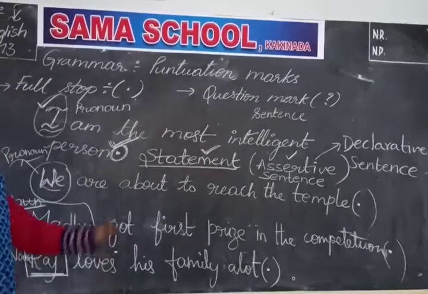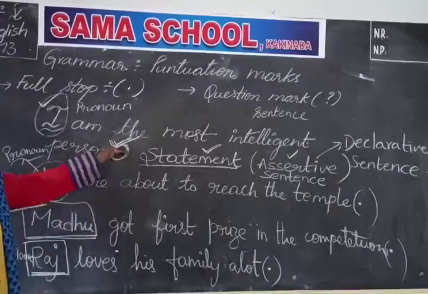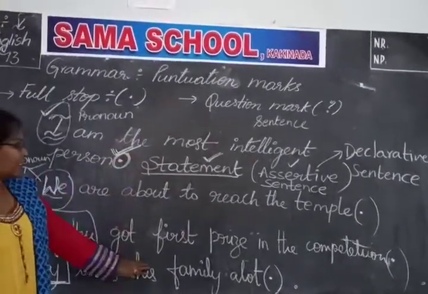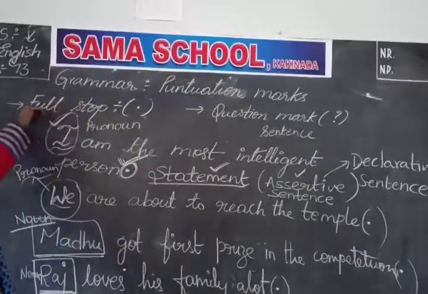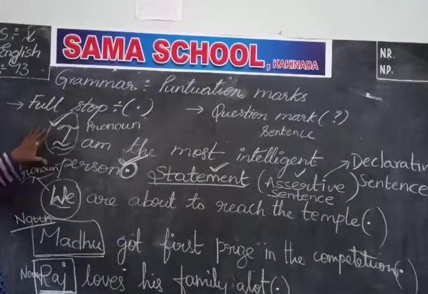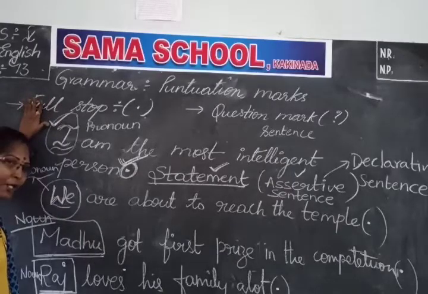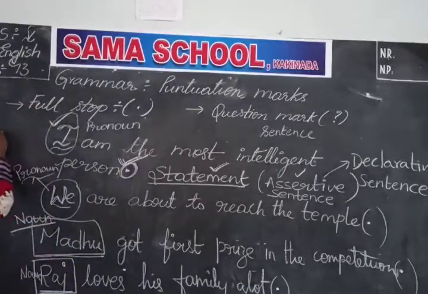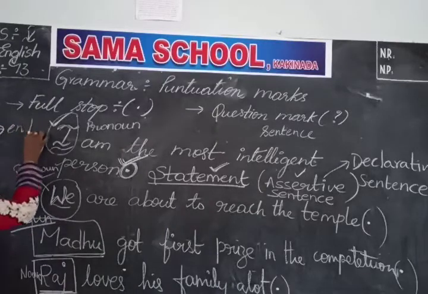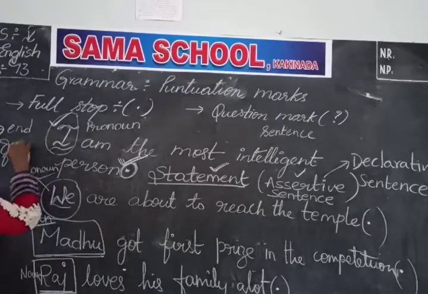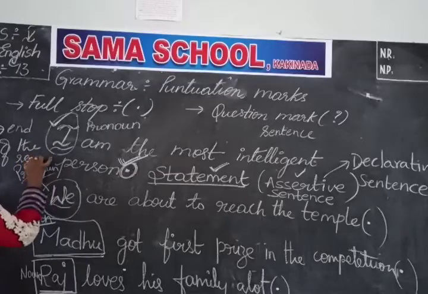Hope you understood, children. This is very much clear. With the four supporting sentences, I explained to you the usage of a full stop. So here, when we ask where we should place a full stop, only at the end of the sentence. Clear?